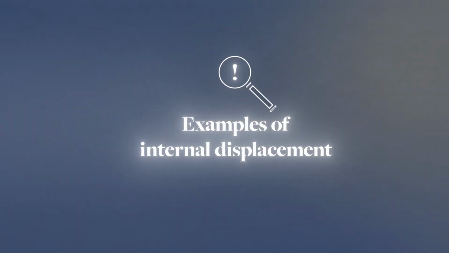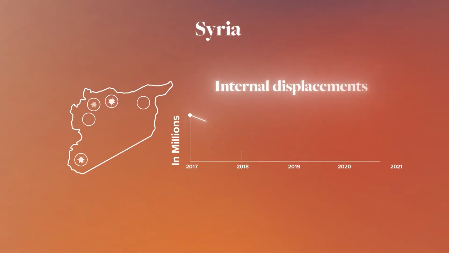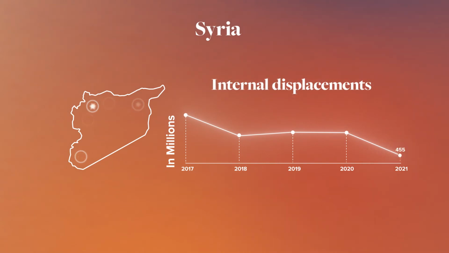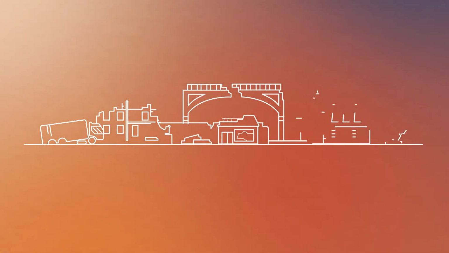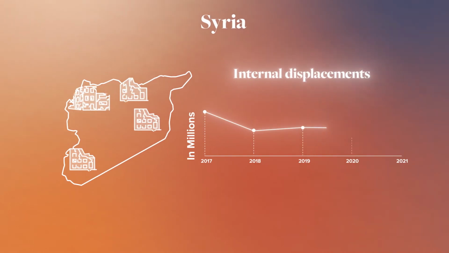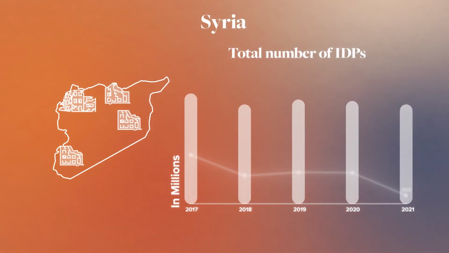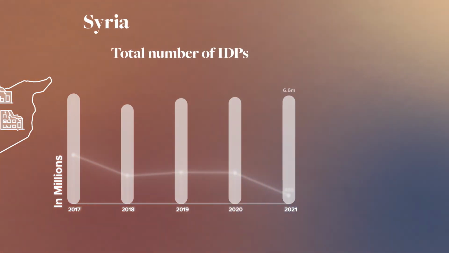Let's have a look at some examples. De-escalating armed conflict in Syria recently has led to fewer internal displacements within the year. Insecurity and the devastation to homes, infrastructure and the economy, however, mean that it is still too unstable to return home for millions of people. As a result, the total number of IDPs at the end of the year remained high.